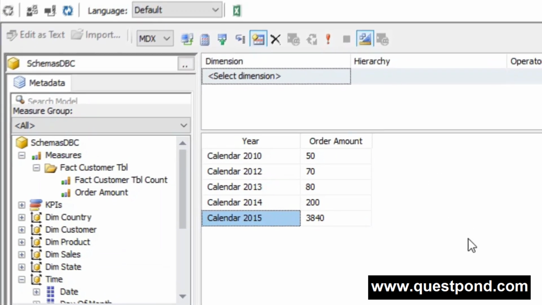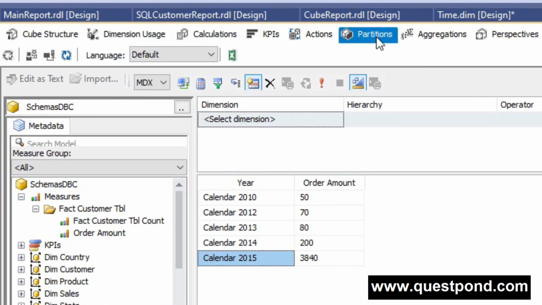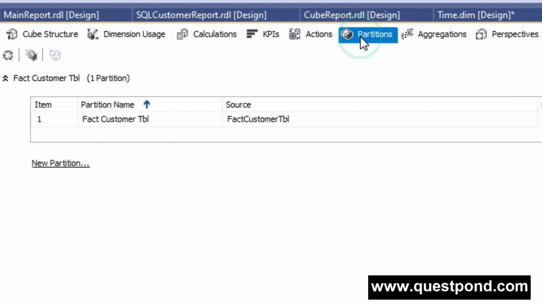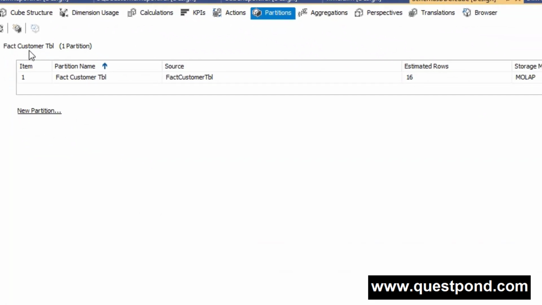And in order to create the partition, yes, we have to visit this partition tab, and here we have to first delete this existing partition which is created automatically when we have processed this cube. Here you can see the measure group data table also, that is the fact customer table.